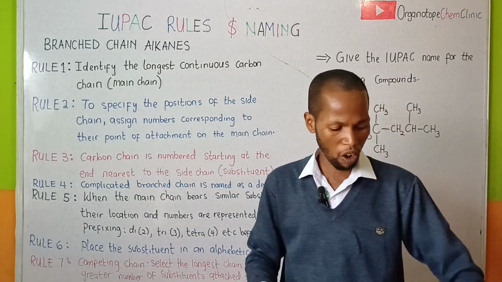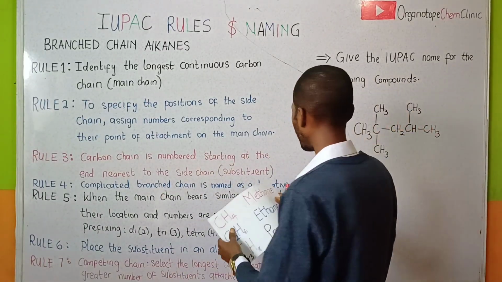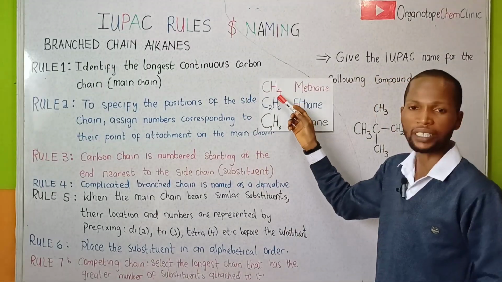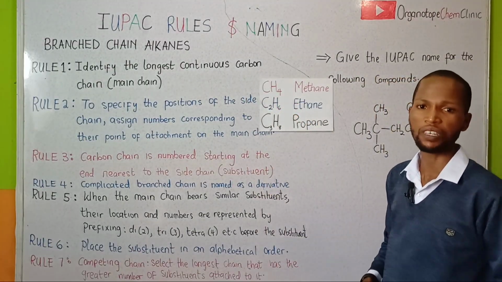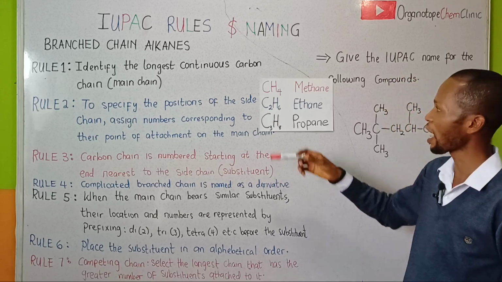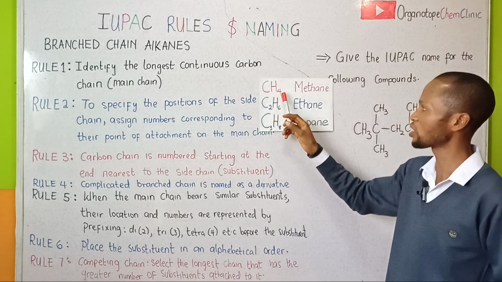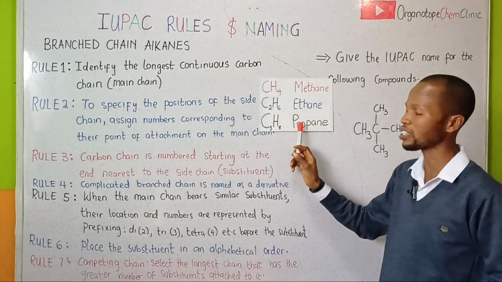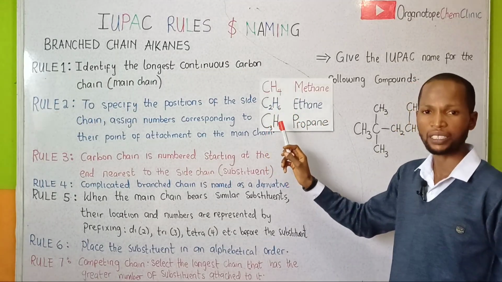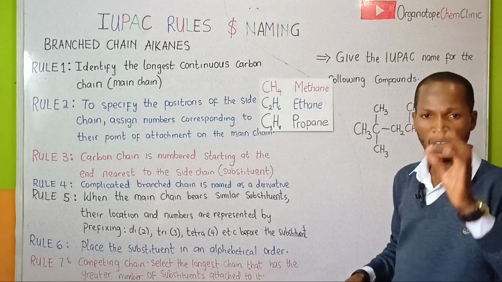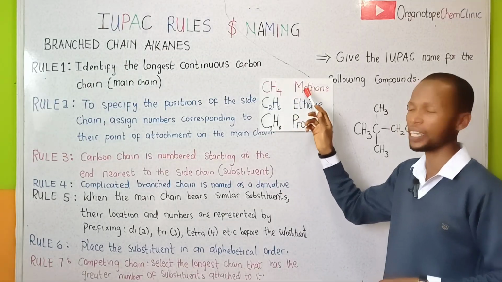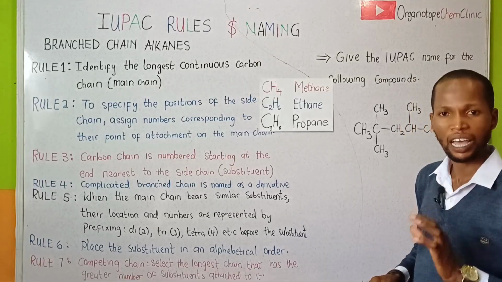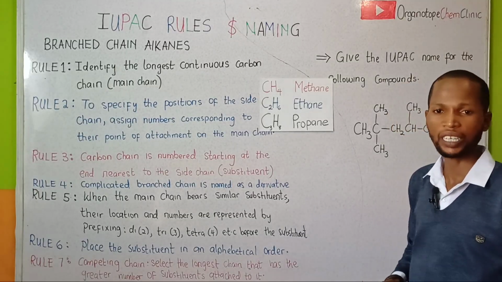The first member of the alkane is the methane, as shown on the chart right here. The methane, which is the simplest member of the alkane homologous series, has the molecular formula CH4, while the ethane has the molecular formula C2H6 and the propane has the molecular formula C3H8. When one hydrogen atom is removed from the methane, it becomes what? CH3. That is alkyl group called the methyl group.